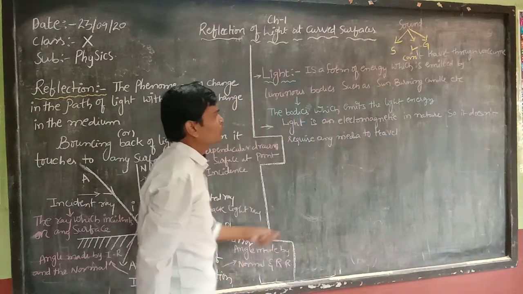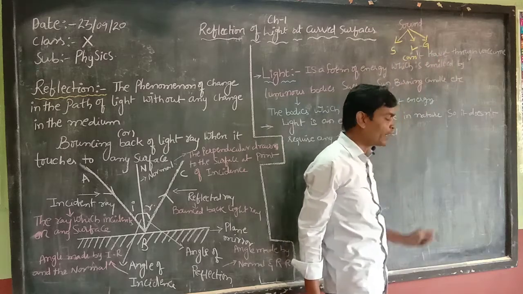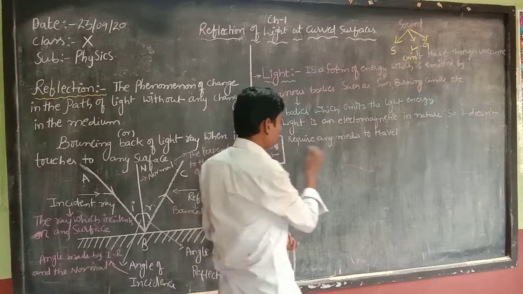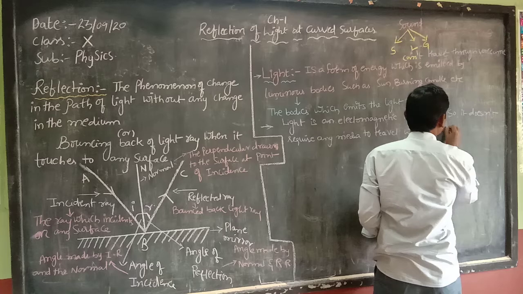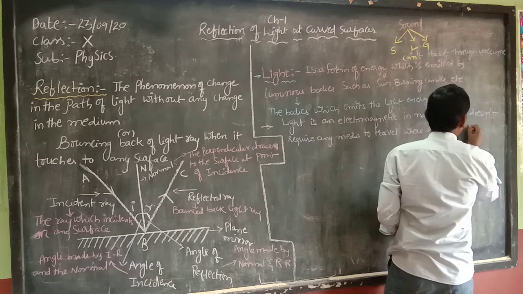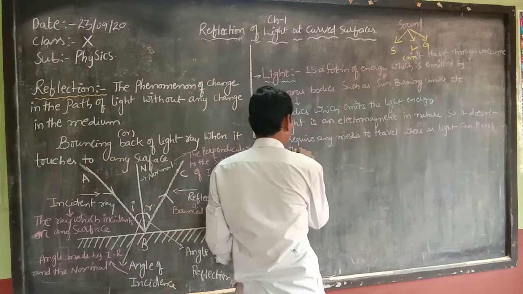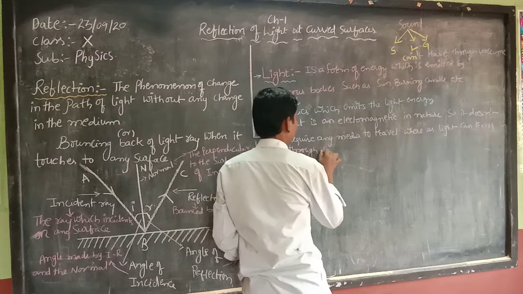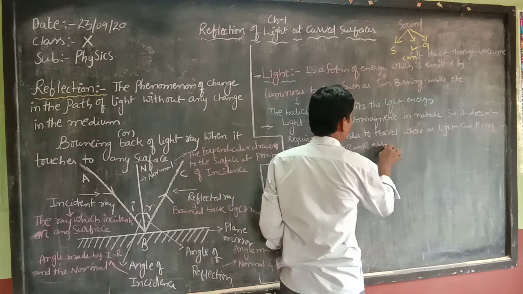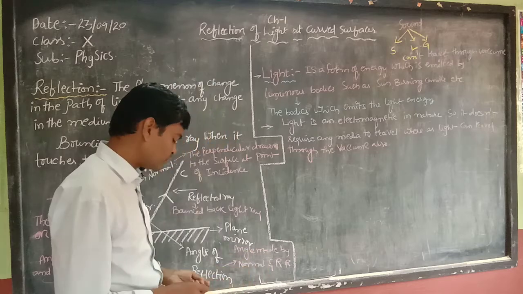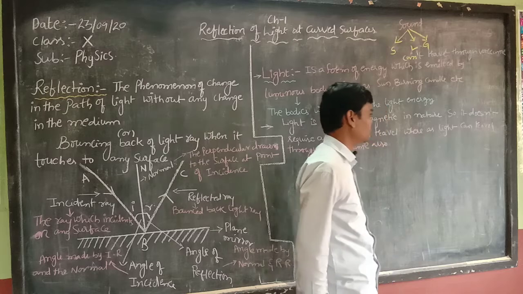Whereas light can travel through vacuum also. So that's why we say it is electromagnetic in nature.